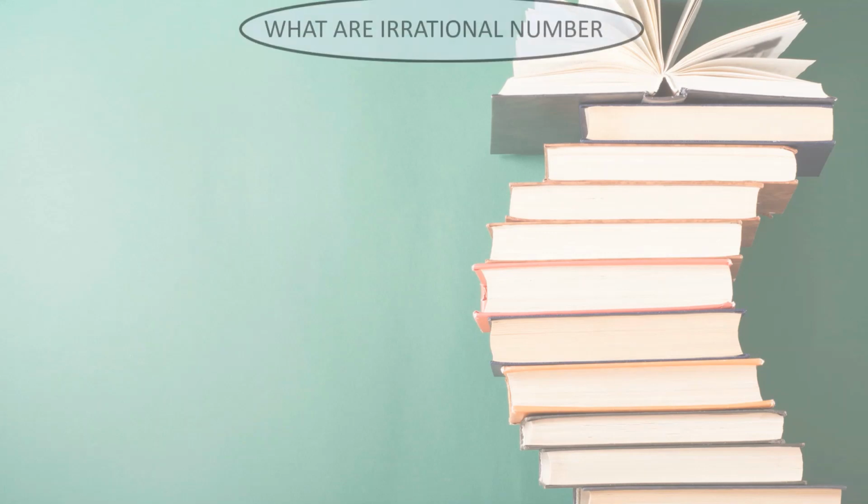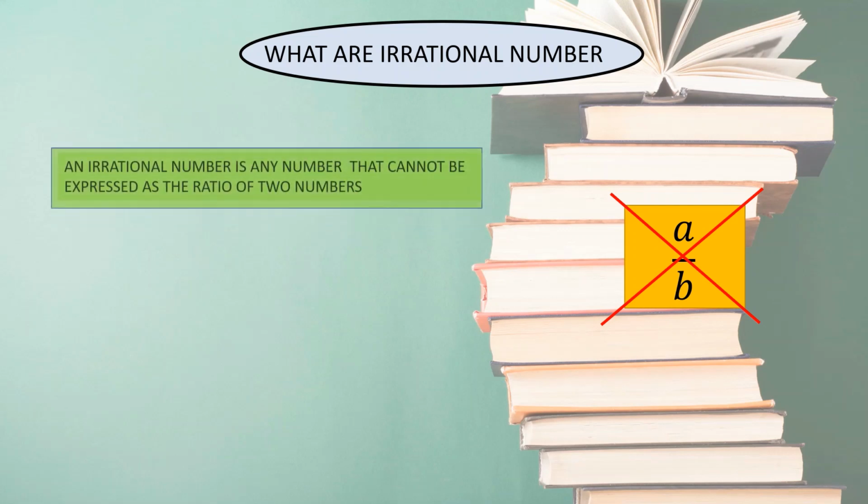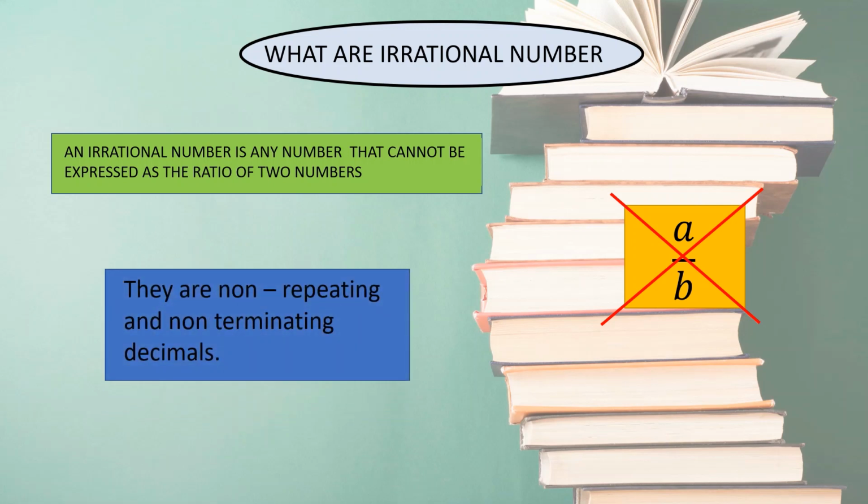Irrational numbers are real numbers that cannot be expressed or represented as a simple fraction. By simple fraction, I mean a ratio of the form a by b, where a and b are two integers and b is not equal to 0. In simple terms, irrational numbers are the opposite of our rational numbers.